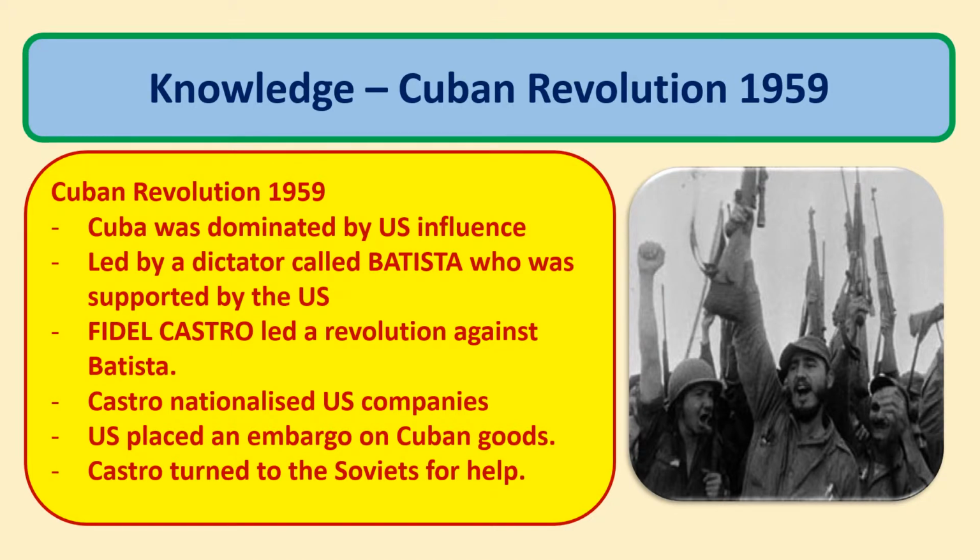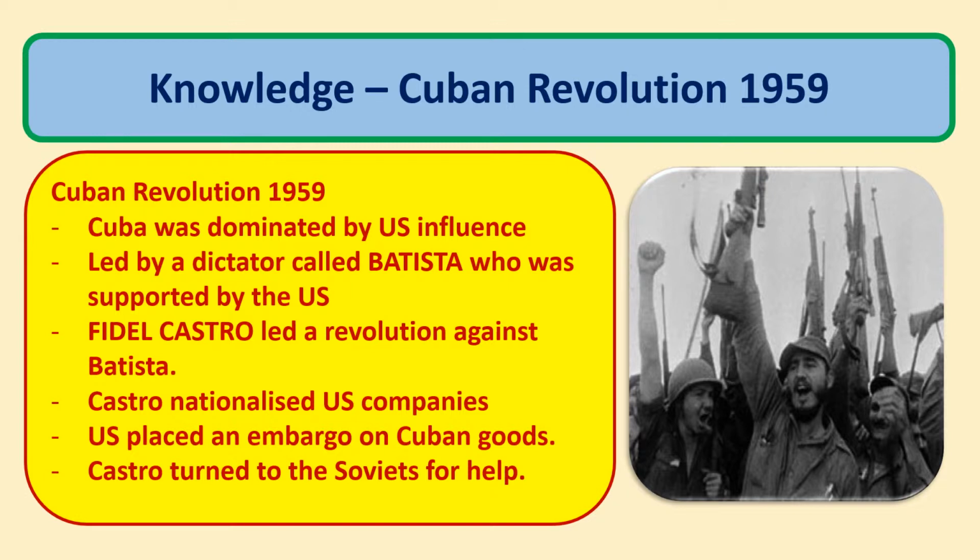Let's start therefore by learning about the Cuban Revolution. Cuba, about 90 miles off the coast of the United States, south of Florida, was dominated by US influence. It was in their sphere of influence, in effect. And it was led by a dictator called Batista, who was supported by the US. The US had a significant investment in Cuba in terms of a lot of the key industries, including sugar.